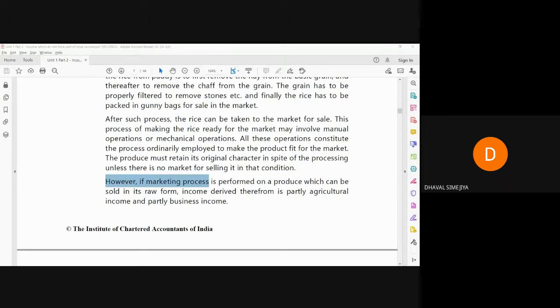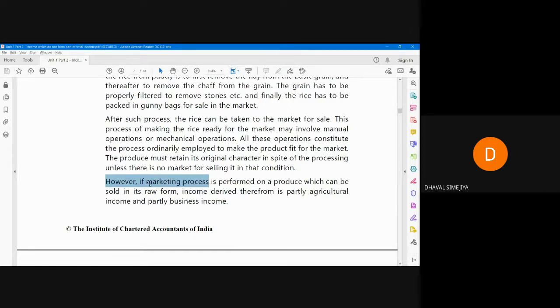I have done advertisement expenses, marketing expenses. I have printed pamphlets and brochures and given them to all associated persons saying that my rice is the best. Please purchase my rice. I have a 100% quality product, and so on. So that will not be considered as your agricultural activity.